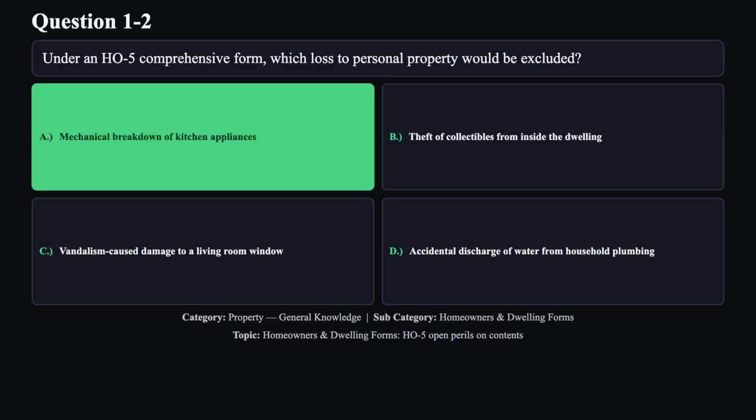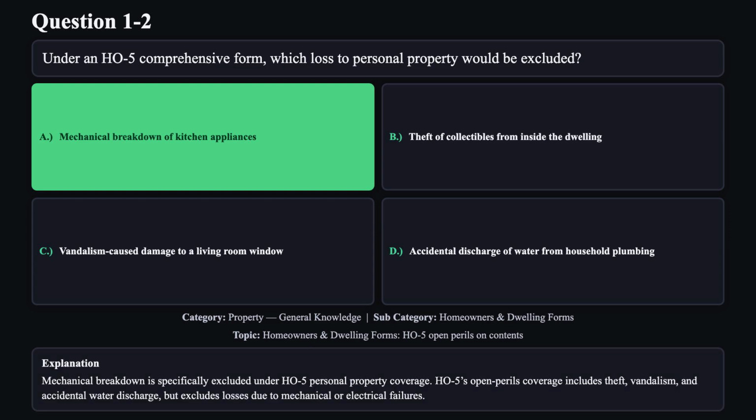The correct answer is A. Mechanical breakdown is specifically excluded under HO5 personal property coverage. HO5's open perils coverage includes theft, vandalism, and accidental water discharge, but excludes losses due to mechanical or electrical failures.